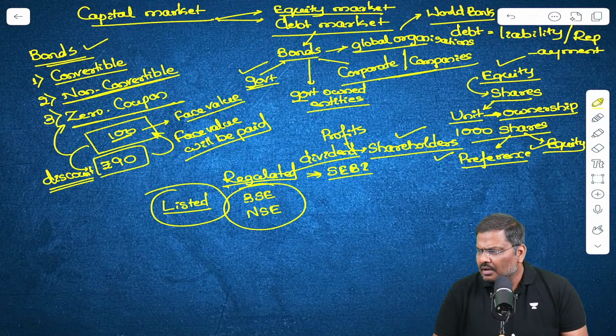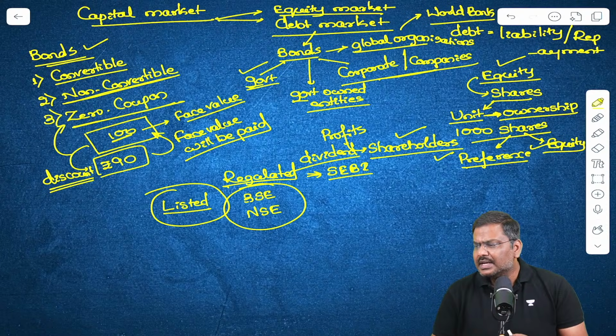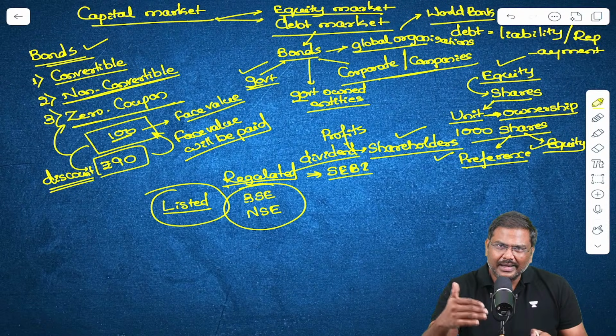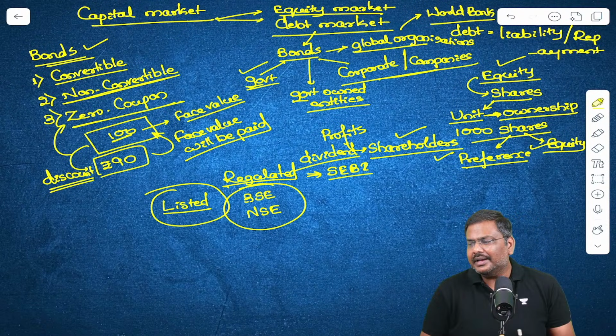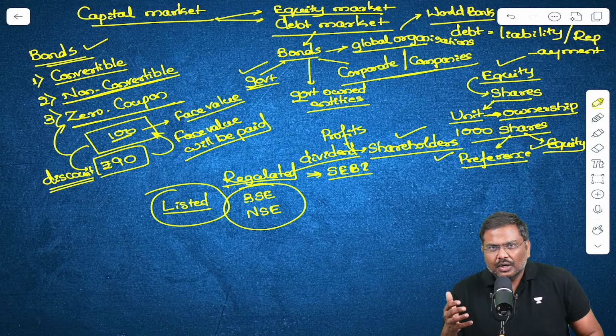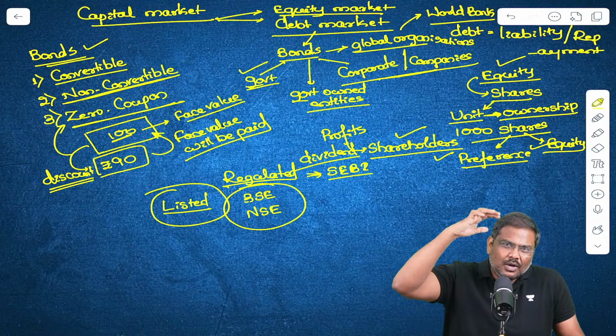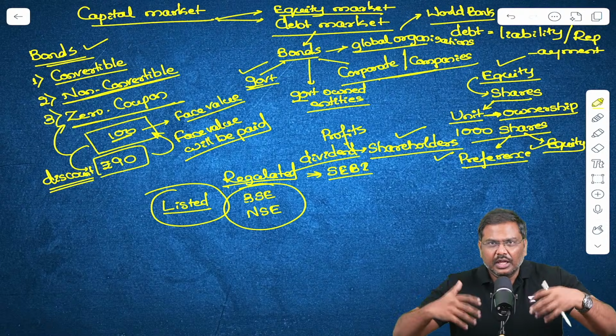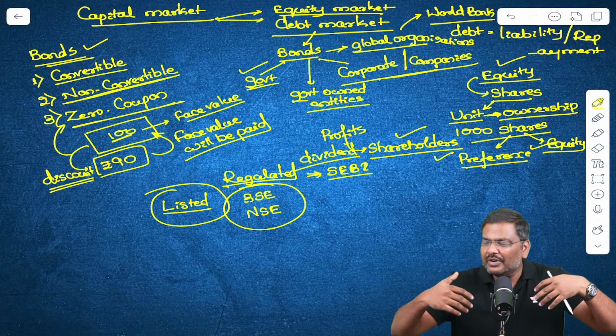Any doubts? Where are commercial papers traded? There is a market for that, right? So in that particular market, the trading happens. And when I say market here, please do not assume the old concept where there is a physical infrastructure, you will go, and there will be different buyers.